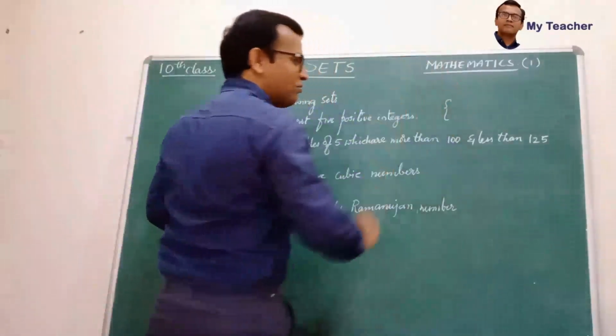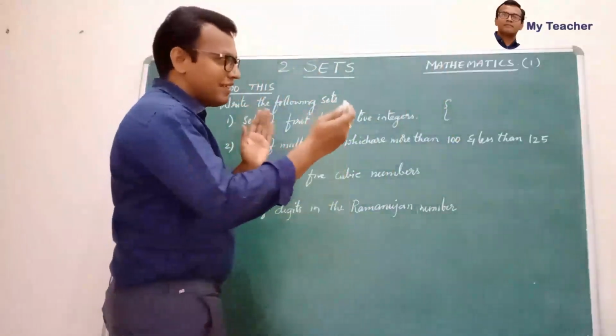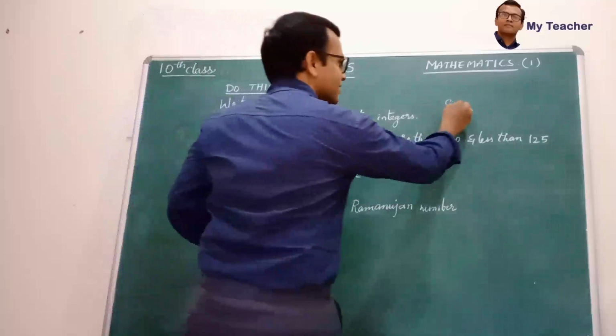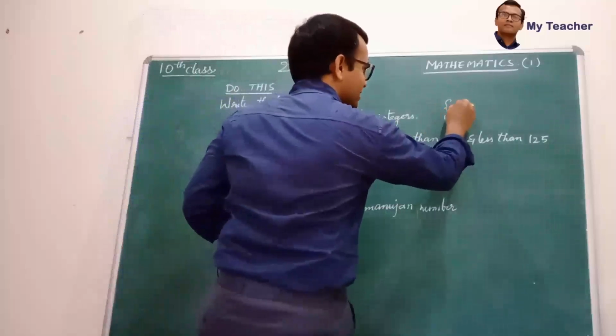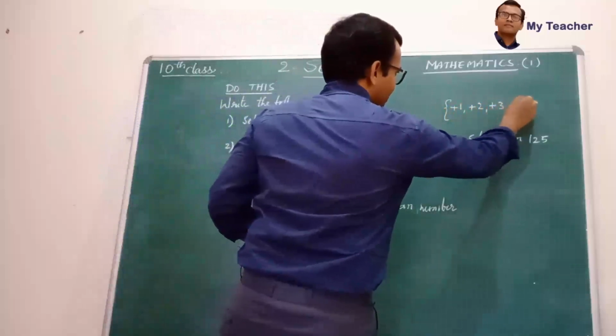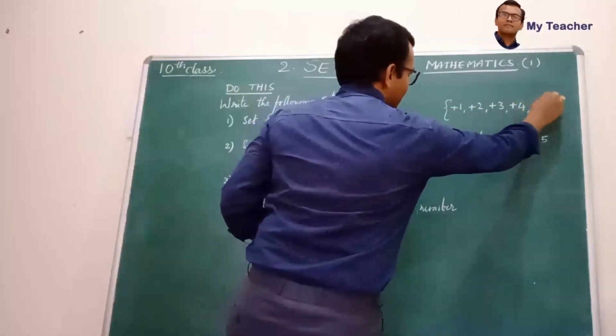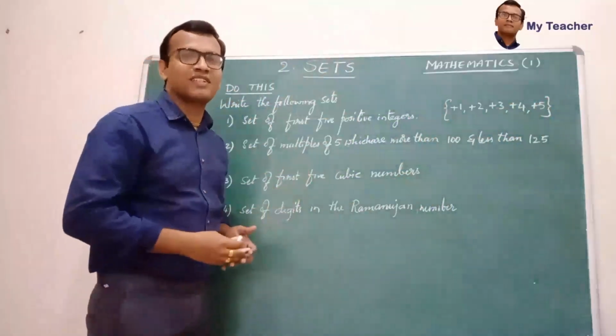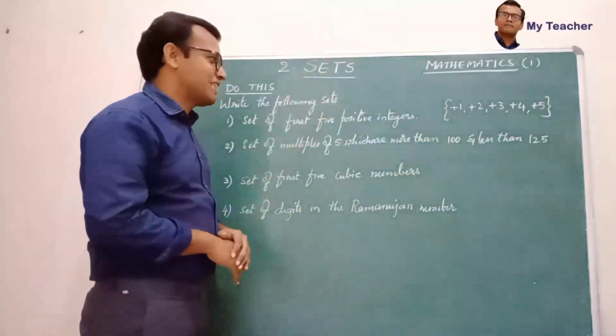So children, we know we have to write the elements in the closed brackets. What are the first 5 positive integers? +1, +2, +3, +4, +5. Or you can simply write 1, 2, 3, 4, 5. That is the set of first 5 positive integers.